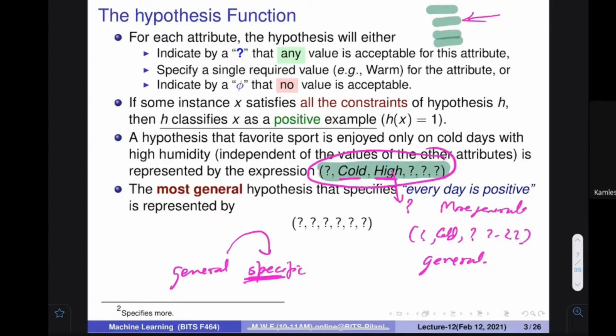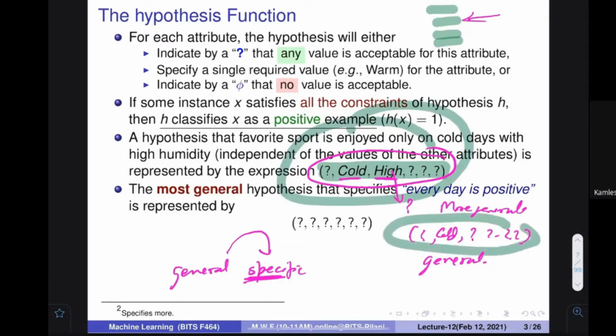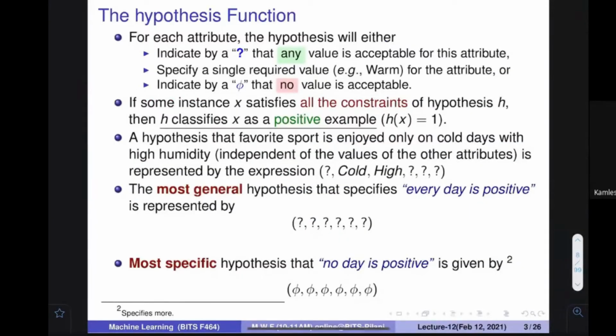Make sense? If I give you two hypotheses, which one is more specific? This one is more specific because it has one more value that has been specified. If you don't specify anything, you keep generalizing, and this is the most general hypothesis. All question marks is the most general thing. If we want to specify, first you would specify the value here, and after specifying all the values, you say that you would not take anything, and you put a phi over here. So the most specific hypothesis is one that contains all the phi's.